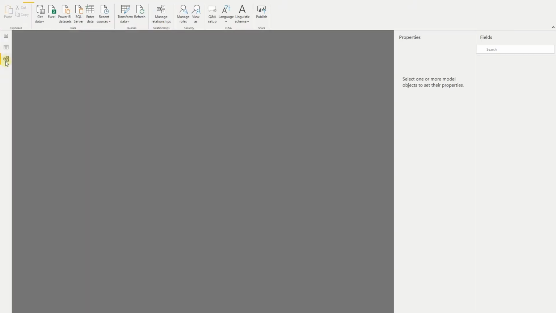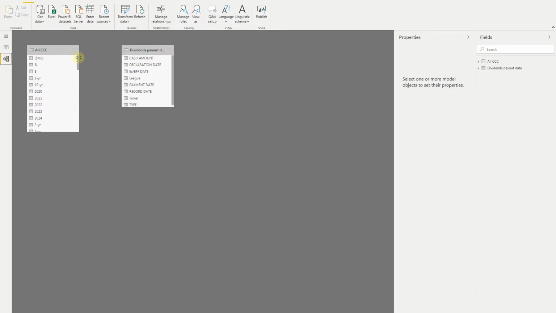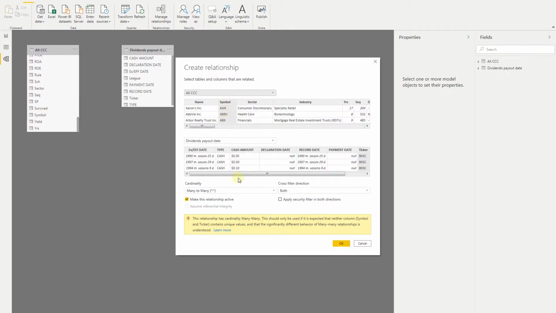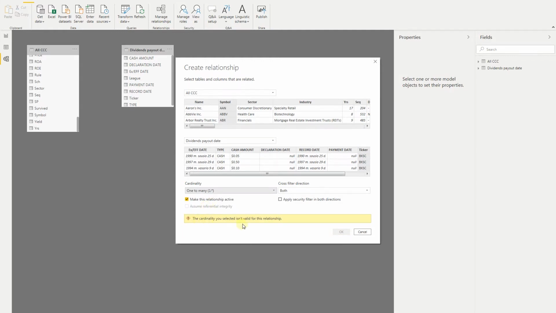Let's go to the model tab, and here we can see those two tables. In this one, symbol, and in here is ticker. Drag and drop the symbol onto the ticker, and you will see symbol in here, ticker in here. Now it suggests many-to-many, but we want to have one-to-many. And unfortunately, we get a message that this cardinality is not valid. How come? In the CCC tab, we have unique tickers, and of course in the other file, the new one I have created, there are many of them because there are many dates. And Power BI does not want to do that.